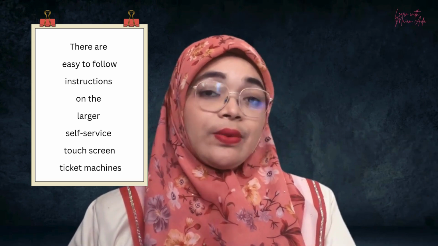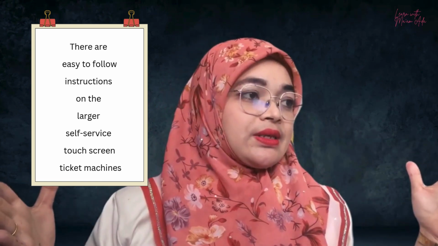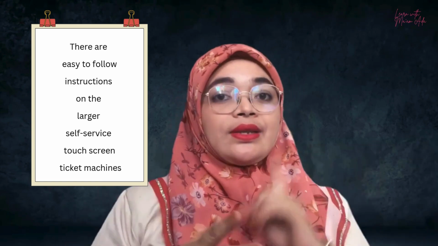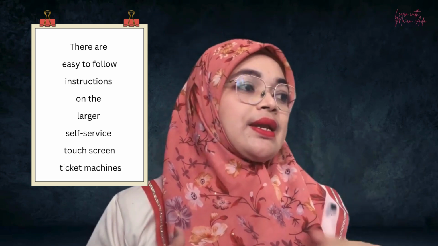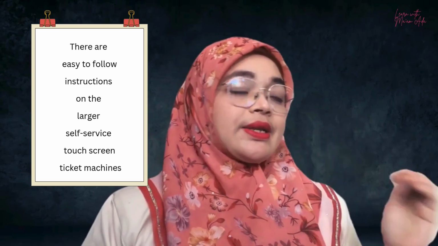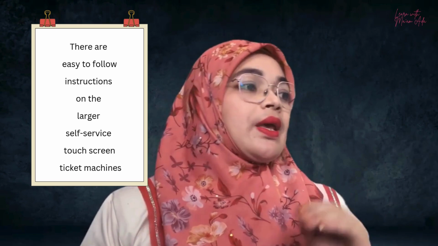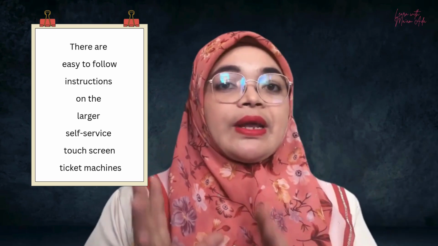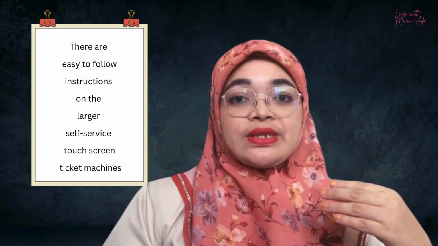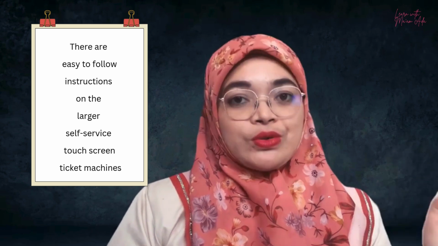So probably he will be able to break them down into these units of translation. There are, one unit of translation, one group. And then easy to follow, another group. Instructions, another group. Only, another group. Larger, another group. Self-service, another group. Touch screen, another group. And then ticket machines. So these will be the divisions or the units of translation of that certain person who would translate the poster.